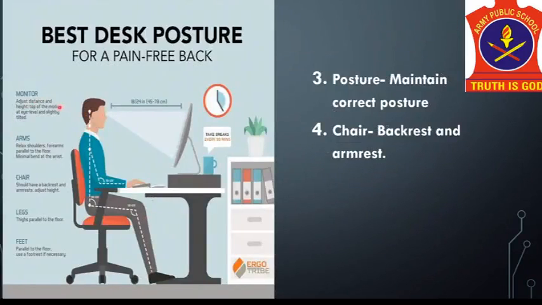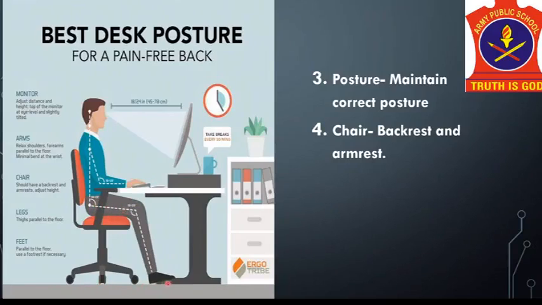As you can see here, the top edge of the monitor should be at eye level or slightly lower, and your arm should be leveled. Your elbows should be leveled with the keyboard and your wrist should be straight and higher than your fingers. And your legs should be parallel to the floor.